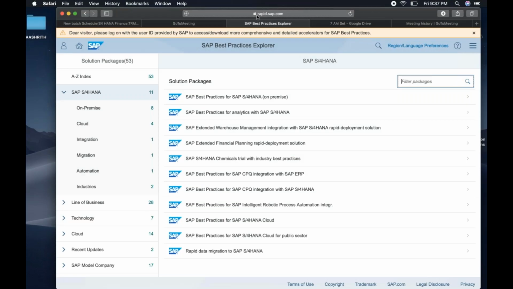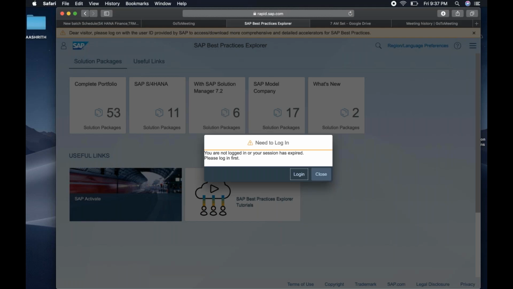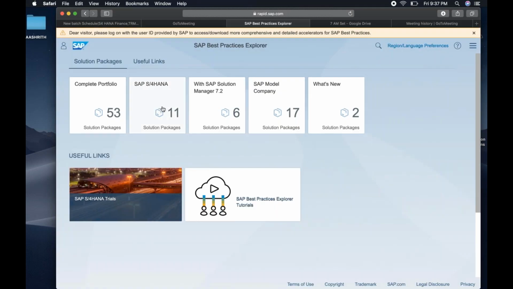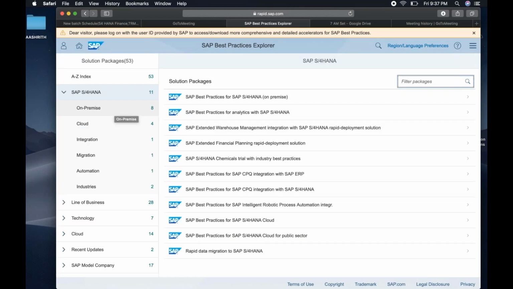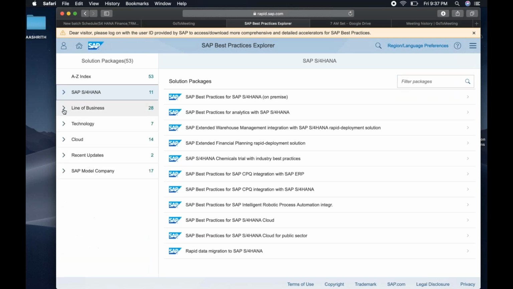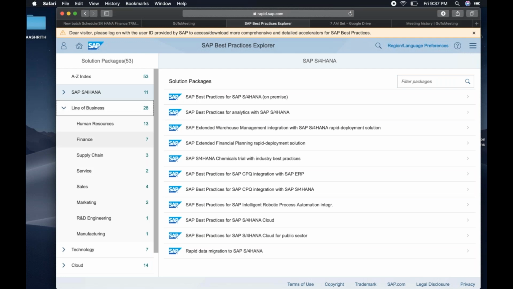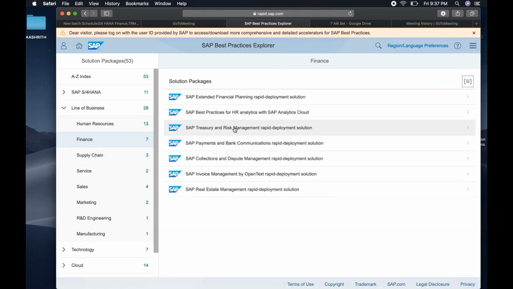See, go to Rapid to get the flowchart for any topic. Go to rapid.sap.com website. So you will find like this. You can ignore the login IDs. So go to S4HANA solution package. Here itself, you can see on-premises edition. Go to S4HANA on-premises edition, or best is line of business, finance. There you can see treasury and risk management rapid deployment solution. Open it.